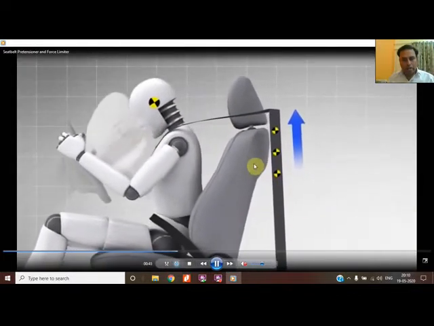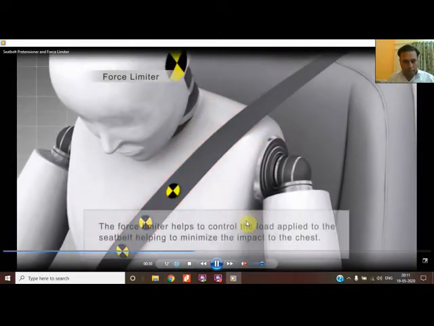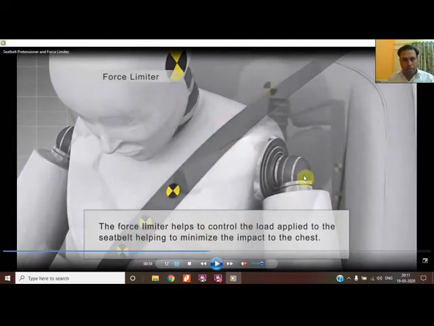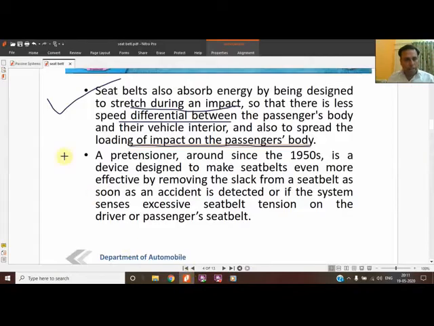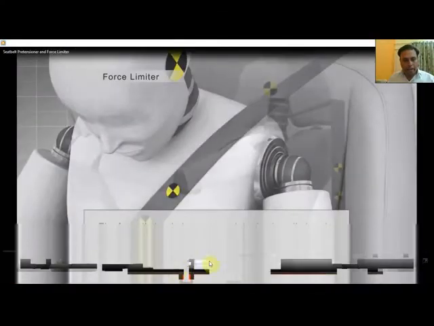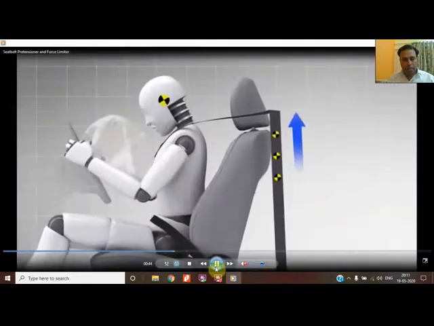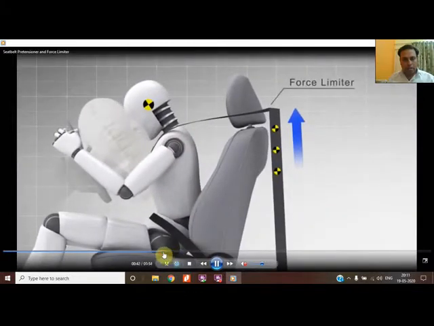Now in new vehicles, after the pretensioner, a force limiter is also used. That is a different thing, because this is a new feature which we have introduced to work in coordination with the airbag. The pretensioner we will cover because it is in your syllabus, as belt tensioners are to be covered. During a collision the belt tensioner retracts the seat belt against its pull. Means if the pull is in the forward direction, it will retract the body. You can see in the video that it retracts.